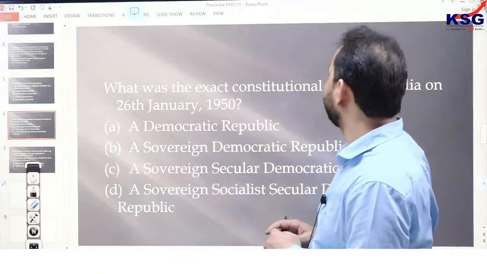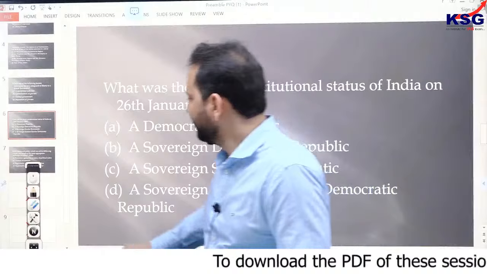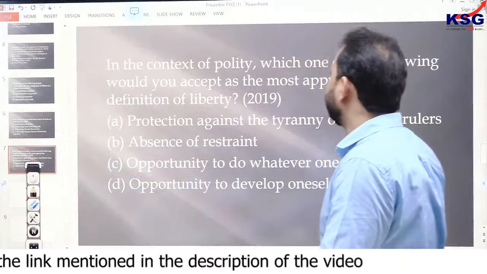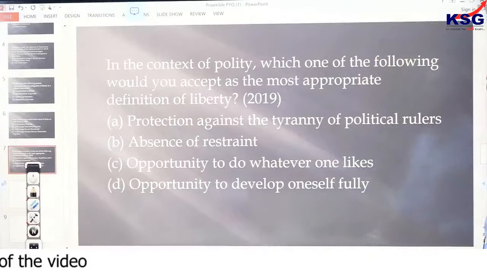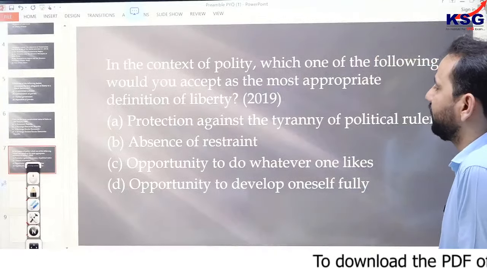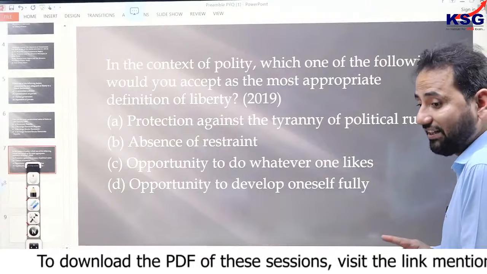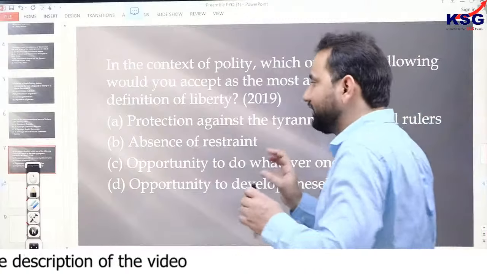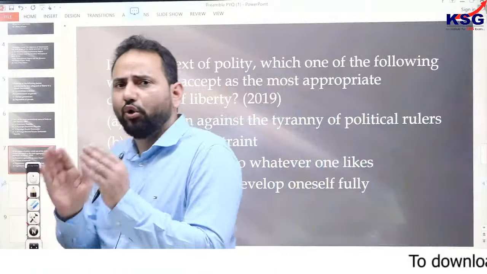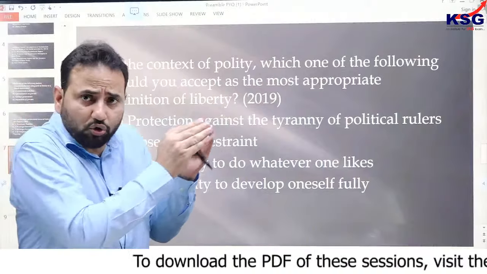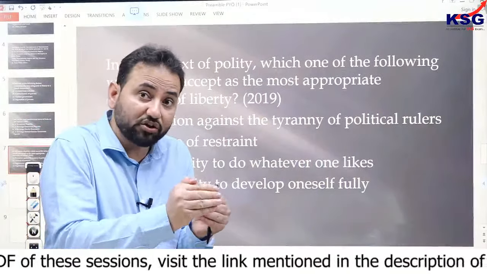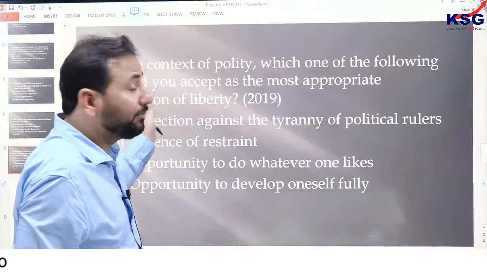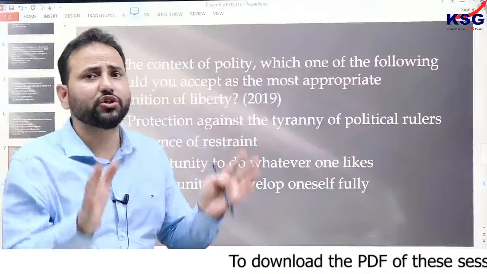Let's see the next question. So we have seen this question. Let's see some more questions. Question number 7. In the context of polity, which one of the following would you accept as the most appropriate definition of liberty? Now, again a philosophical question. That is why I am specifying that when you go through the preamble and the terms mentioned in it, don't limit yourself just to the words mentioned in the preamble. You have to understand the background of that term, the background of that concept, and that is why the concept of liberty needs to be understood from various dimensions.